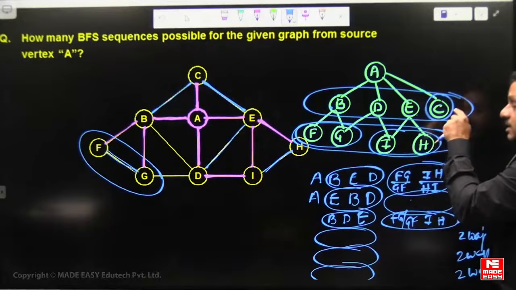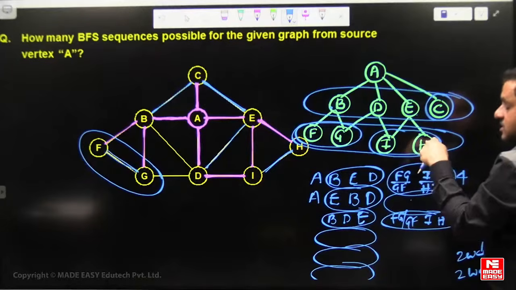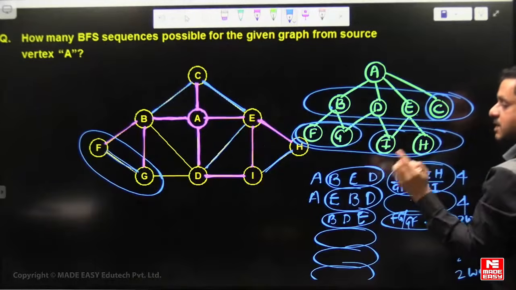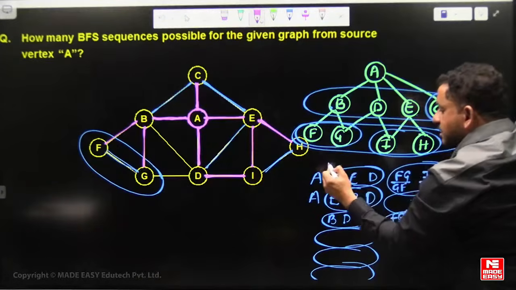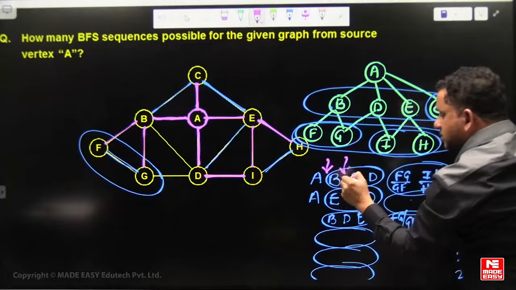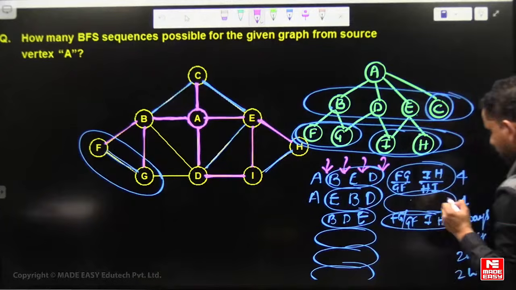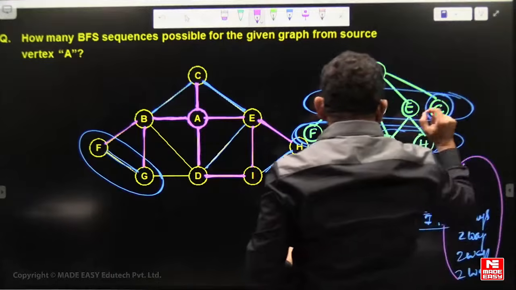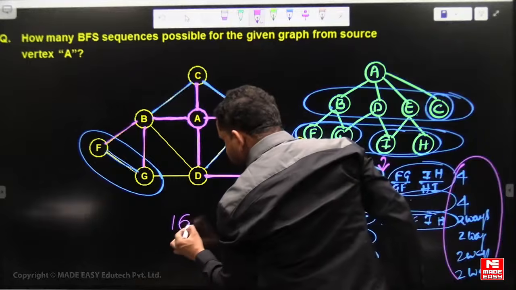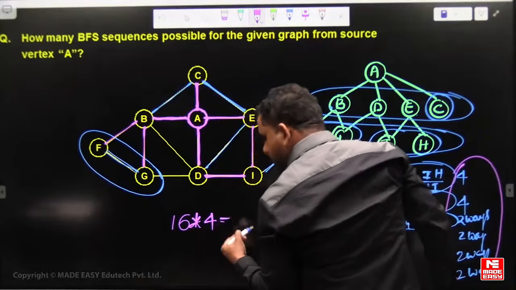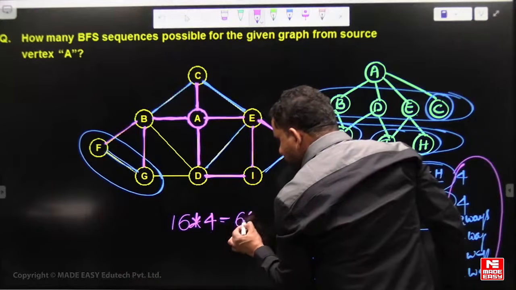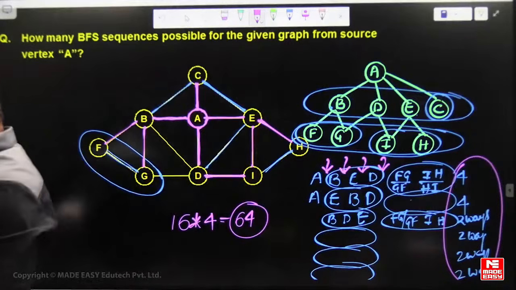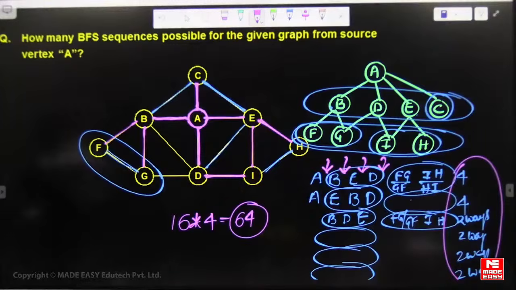C is okay. Based on the position of C, the third level is not affected, but C can be anywhere in the second level. That means C can be here also, or here also, or here also. So for these 16 possibilities, each possibility has 4 positions for C in the BFS sequence. So 16 multiplied by 4 is 64. 64 BFS sequences possible. Okay, Ashutosh answered correctly.